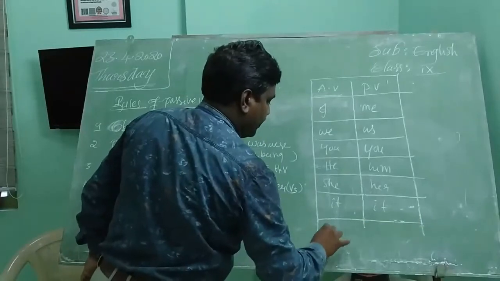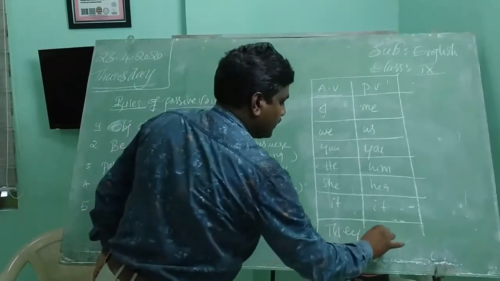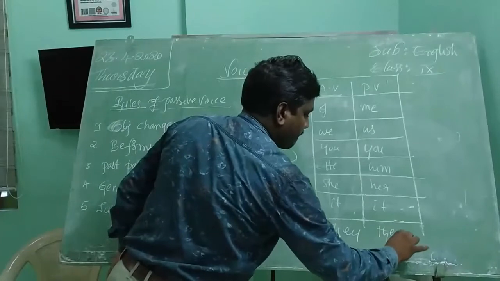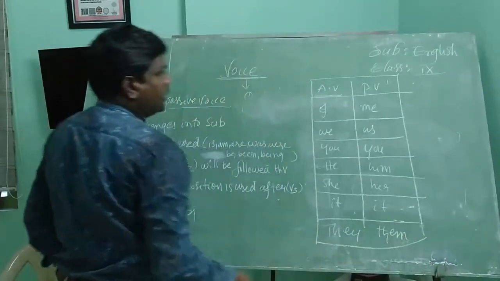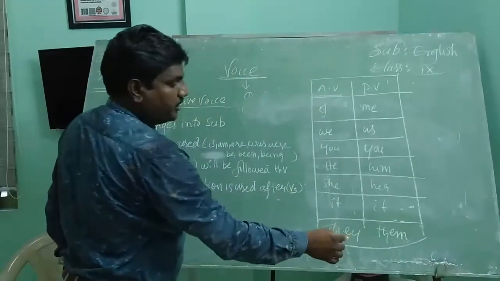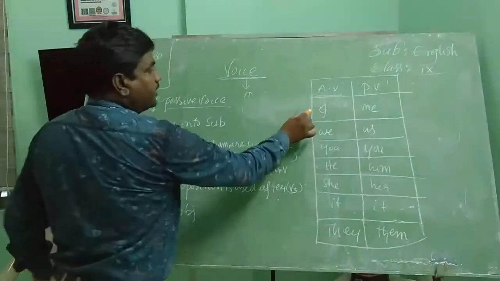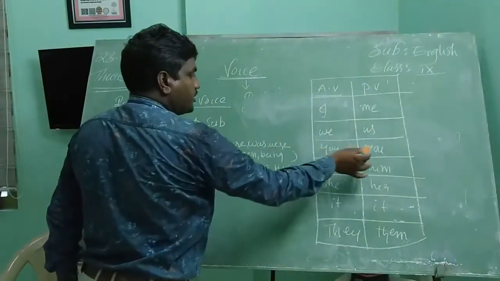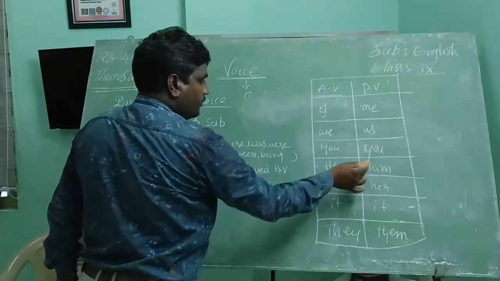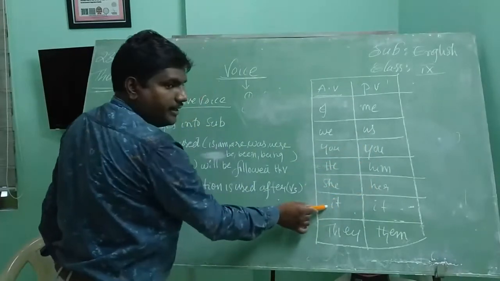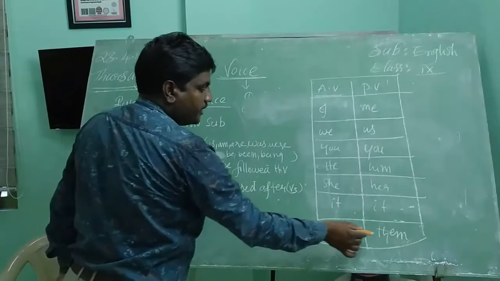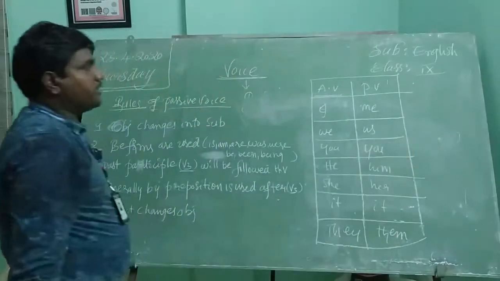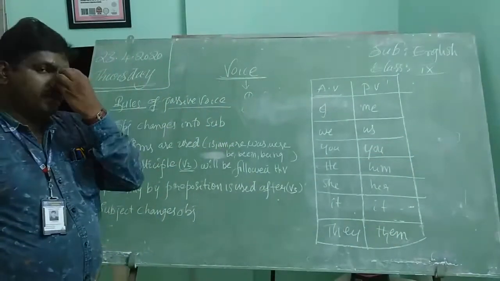Next they, them. In this way, the personal pronouns will be changed in passive voice. I changes into me, we changes into us, you changes into you, he changes into him, she changes into her, it changes into it, they changes into them. In this way, our personal pronouns will be changed.